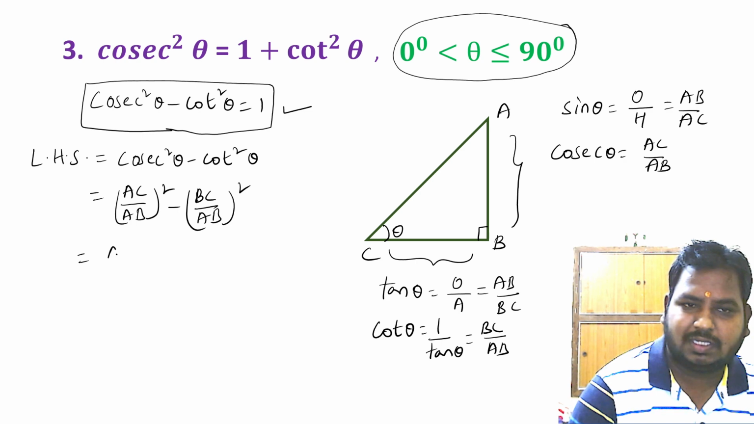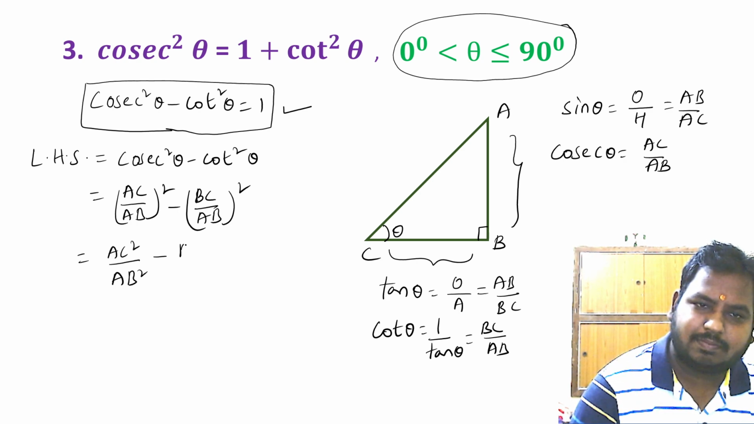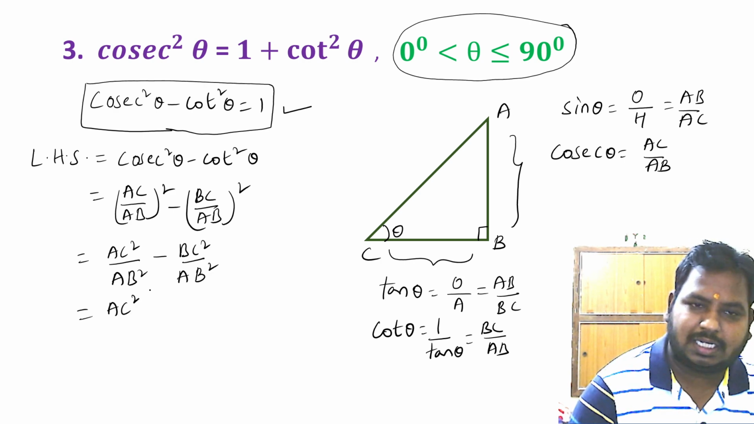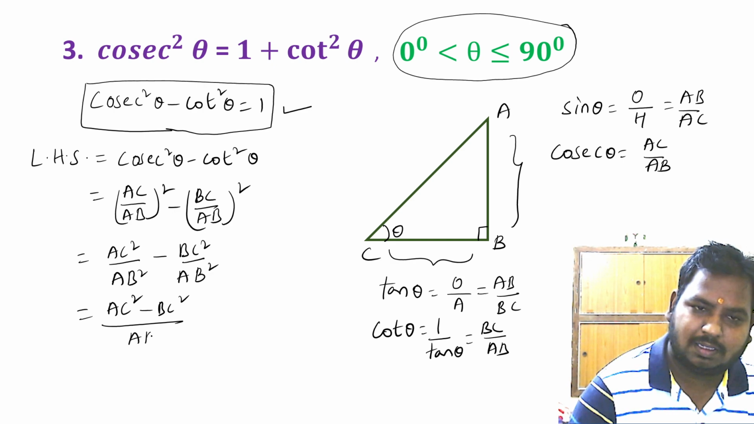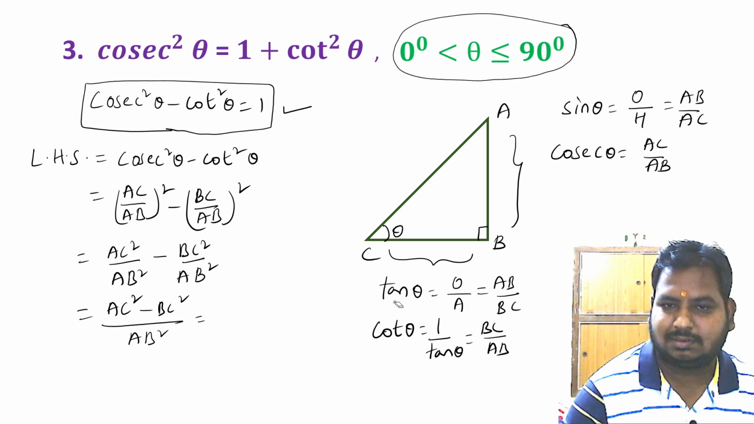So we are going to have here AC square by AB square minus BC square by AB square. These two fractions are having the same denominators, so I can subtract the numerators. AC square minus BC square by AB square. AC square minus BC square is,